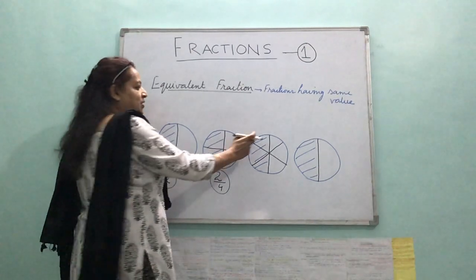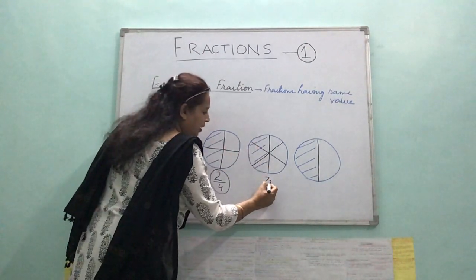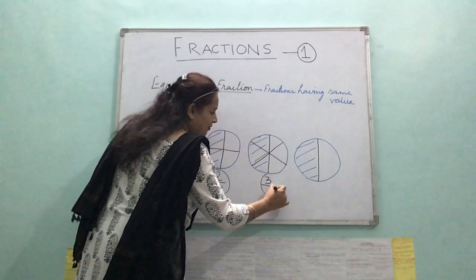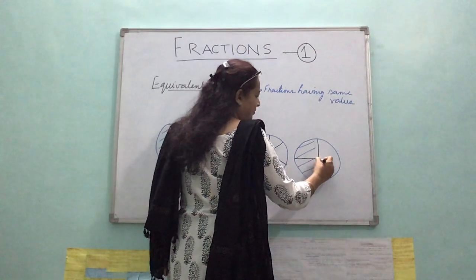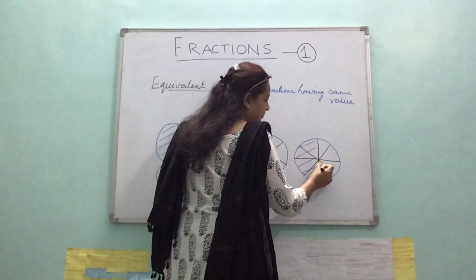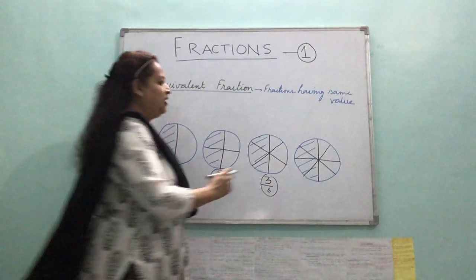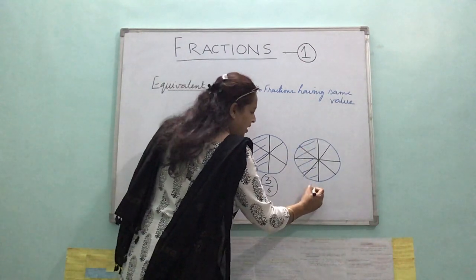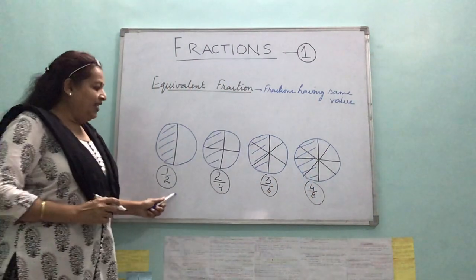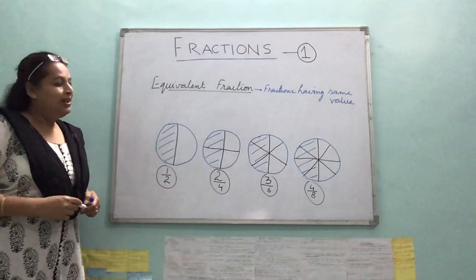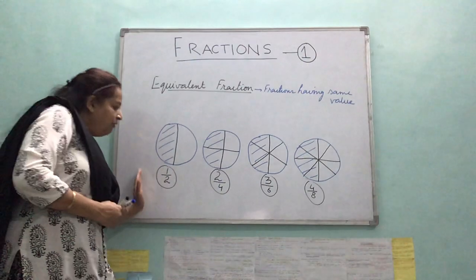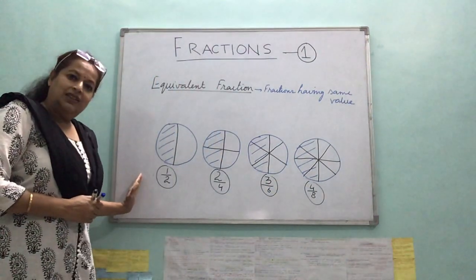What is the fraction of shaded portion? 2, 3. Out of how many total portion? 1, 2, 3, 4, 5, 6. And let's see here. How many shaded portion? 1, 2, 3, 4. Out of how many total? 8. All these fractions have the same value. So they are all equivalent fractions. And we can convert one fraction to the other very easily.